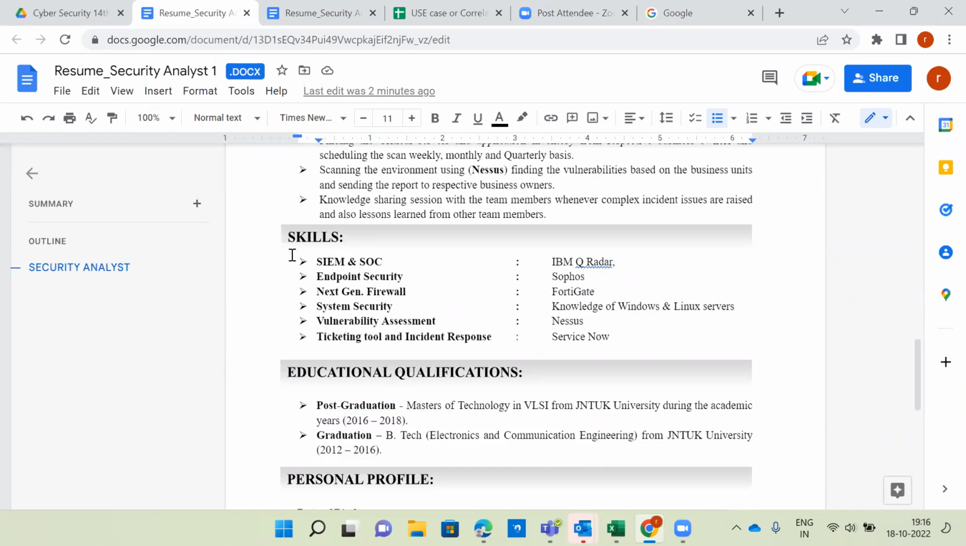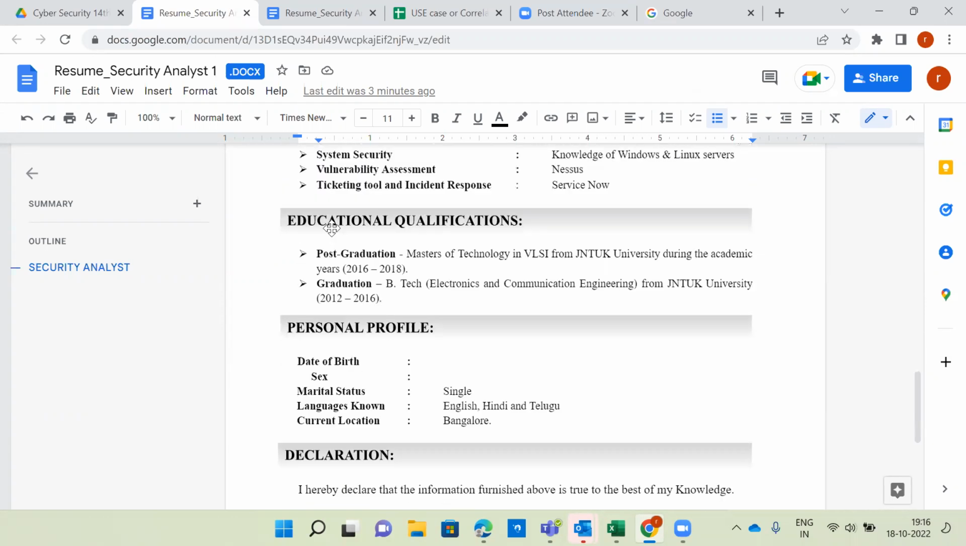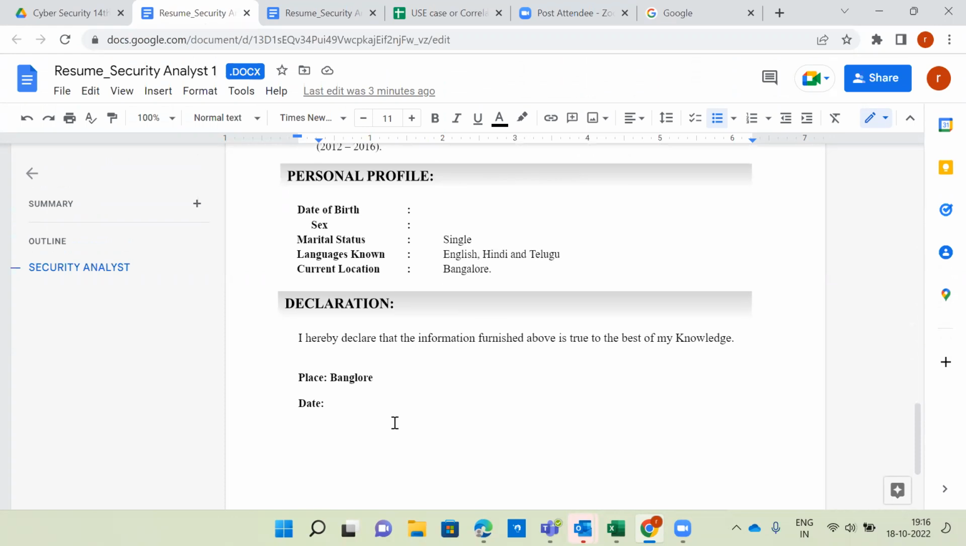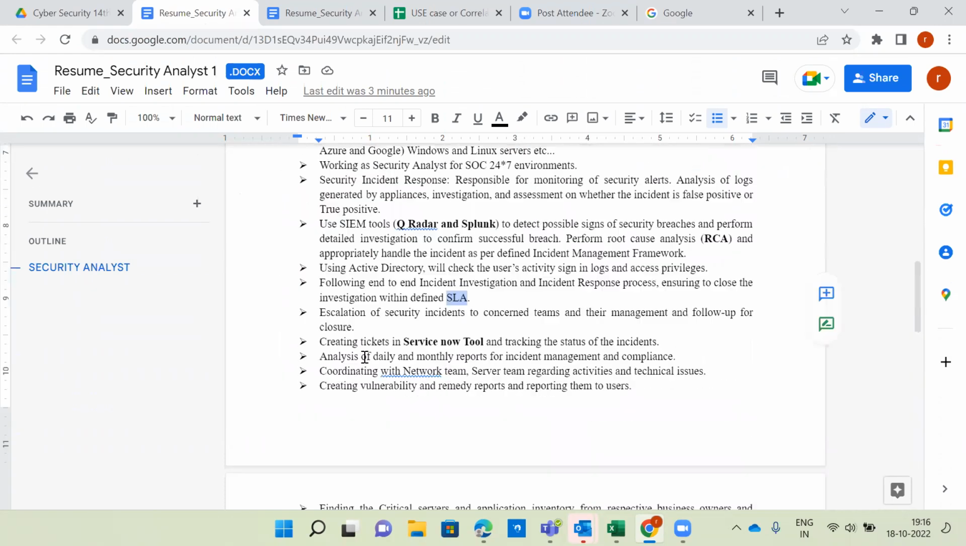And also tools-wise, skills here. If you completed any free certification related to security, you can add one more tab and attach those certifications as well. A couple of free certifications are available. Next is educational qualification. You can specify whatever education you completed, whether post graduation or graduation, and the university. No need to specify the marks. Then personal details and the final declaration.